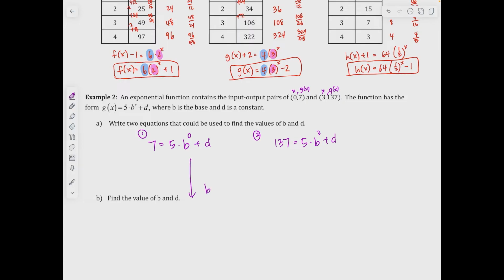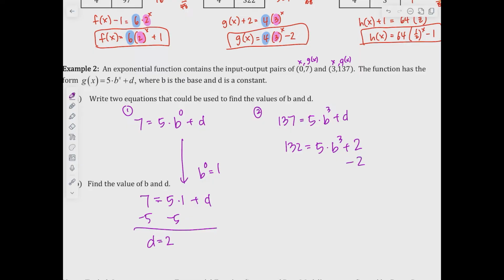So the first thing I'm going to do is use the fact that b to the 0 power is 1. So that means that this is just 5 times 1 plus d. So I subtract the 5 to the other side, and I get d is equal to 2. Once I know that d is equal to 2, I will substitute it in to my second equation. So I put the plus 2 there. And because I have to solve for b, I'm going to undo everything. So I'm going to subtract the 2 to the other side. I need to get rid of the 5, so I'm going to divide by that. So b cubed is equal to 27.